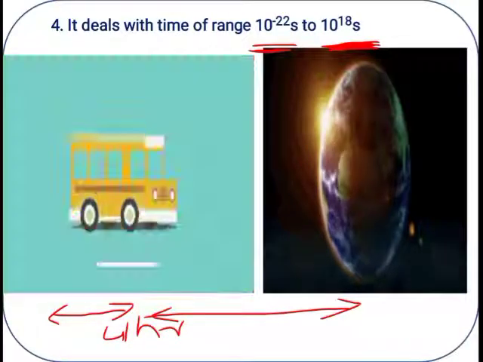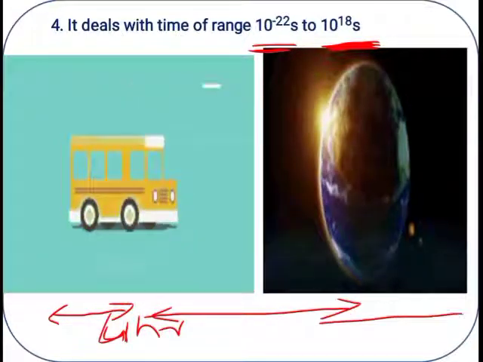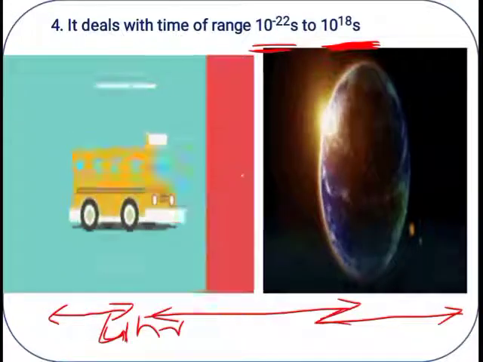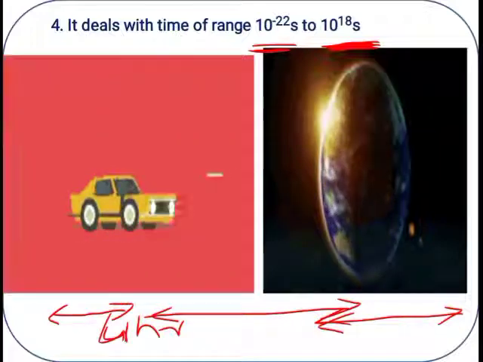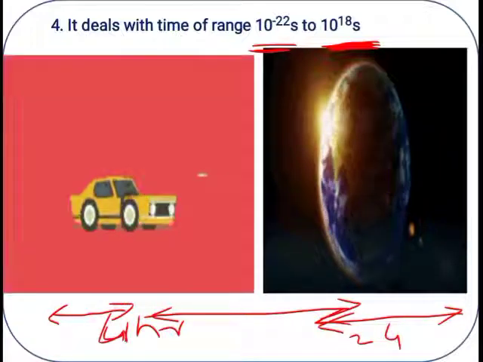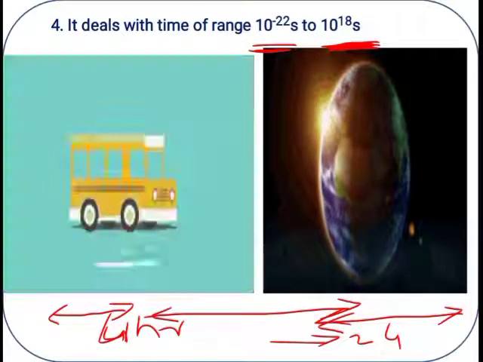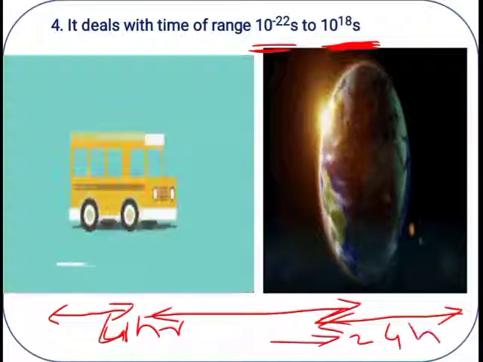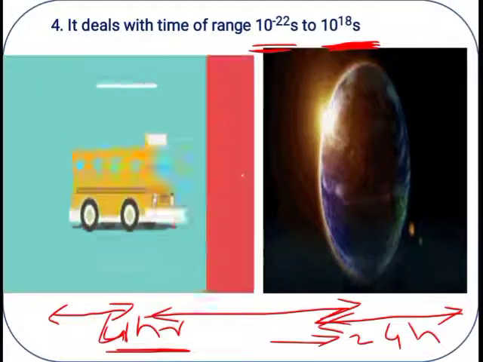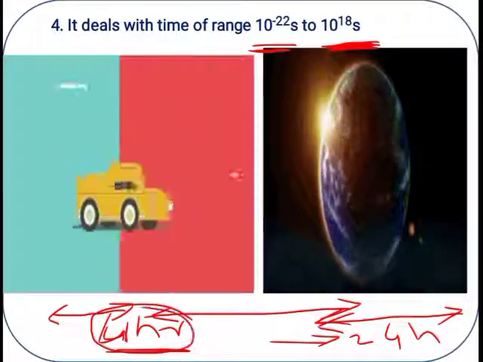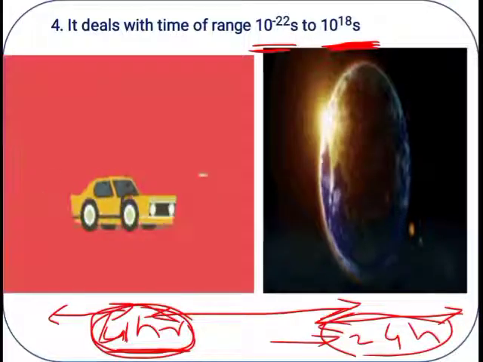If we compare the same with our earth's rotation, to complete one rotation, one revolution, how much time will it take? 24 hours, correct? Then which one is larger here? Of course, this 24 hours is larger compared with this. So how do we express the time scales here? This is a larger value and this is a smaller value.